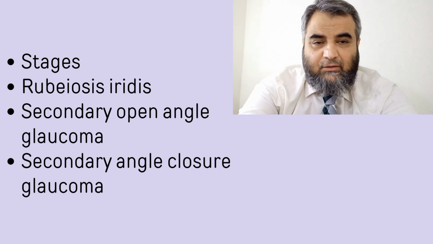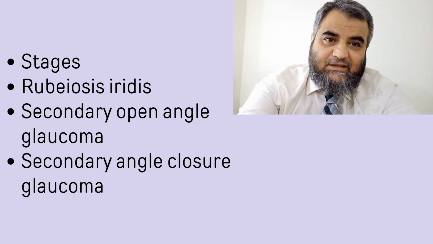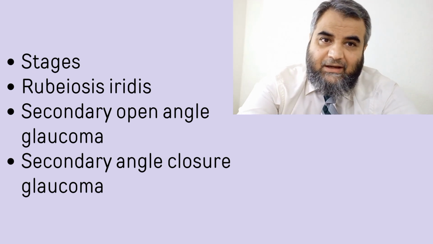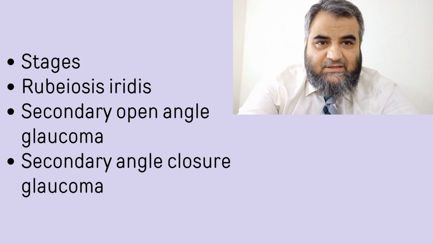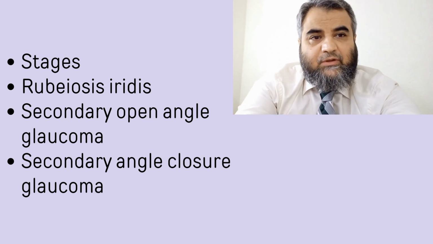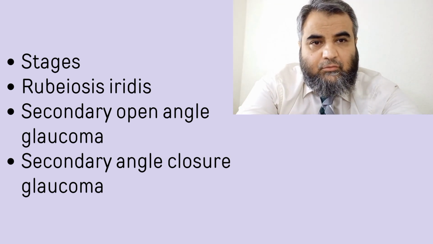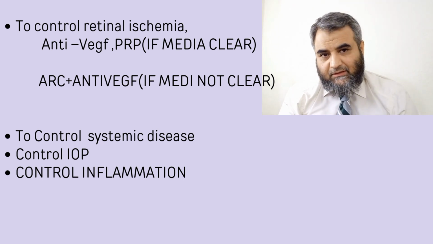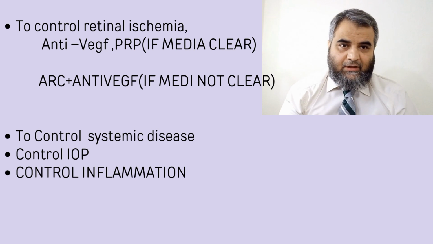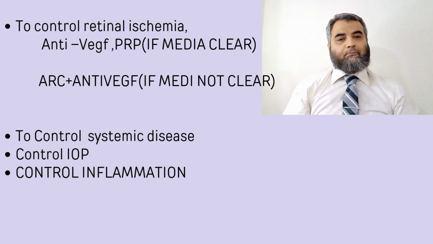So these are the 3 stages. One is the pre-glaucoma, the second is open angle glaucoma, and the third is the secondary angle closure glaucoma. These are further subsidiary branches of neovascular glaucoma. So the management principles are 3: to control the ischemia, to control inflammation, and to control the intraocular pressure.